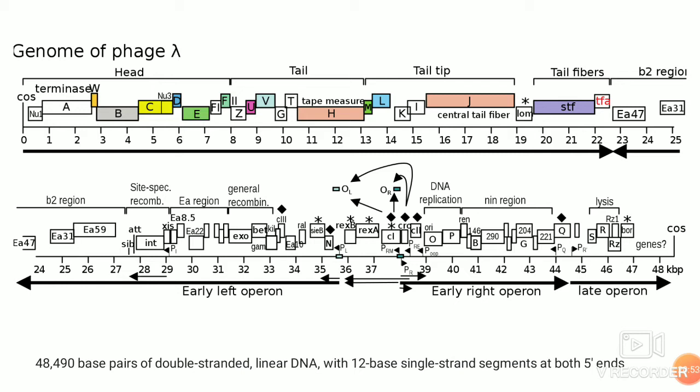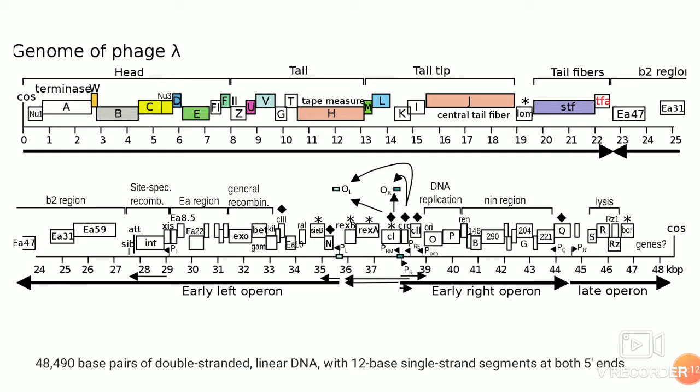There are two short early mRNAs which are produced. One mRNA encodes the CRO protein. CRO protein binds to the CI promoter, thereby stopping the lysogeny activation. The other mRNA produces two proteins, that is the RAL protein and N protein.